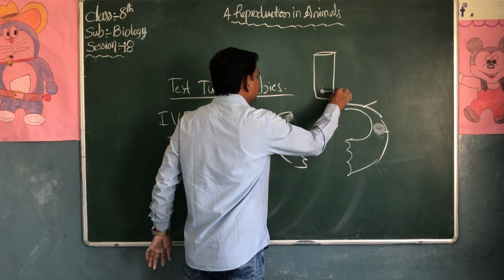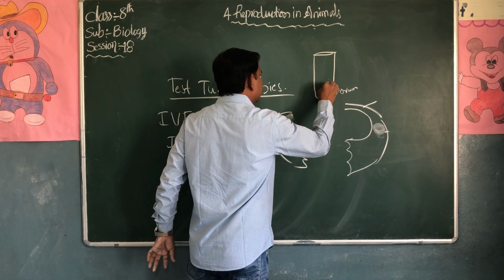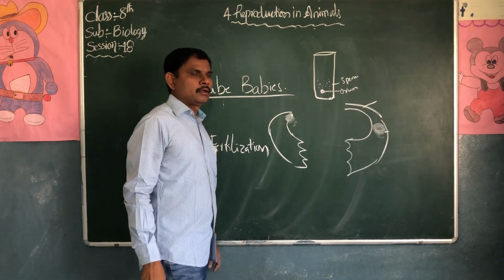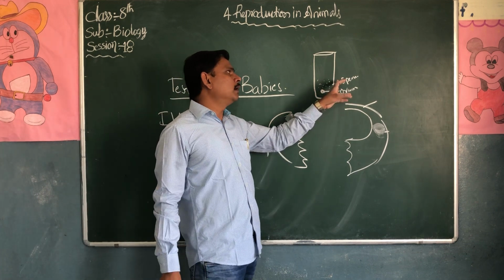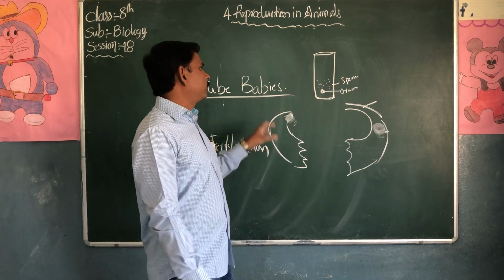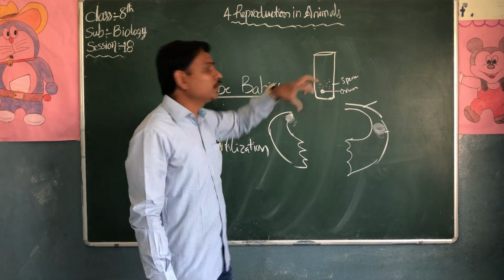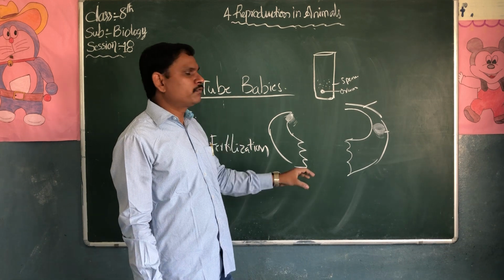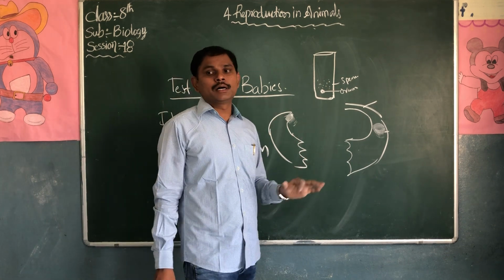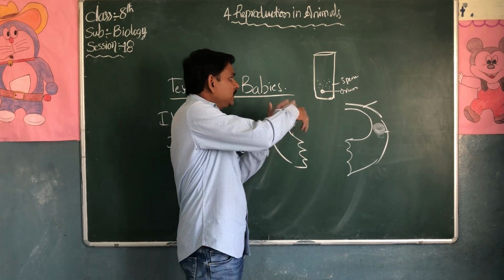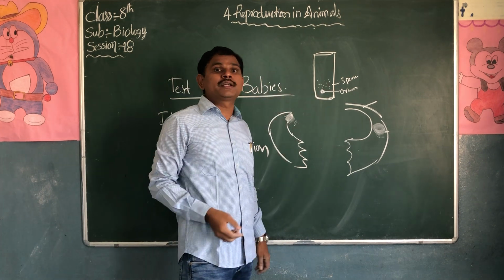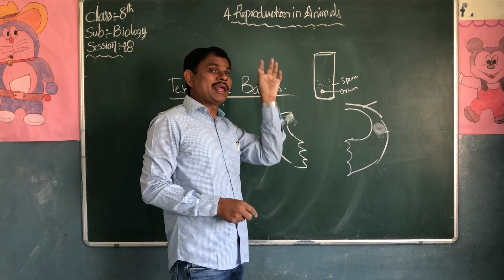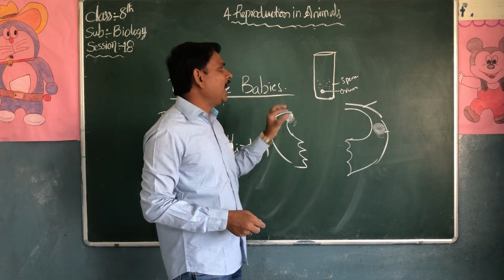Ovum from the female, sperm from the male. So fertilization takes place in the test tube. Here it is external fertilization. They are collecting the ovum from the female and the sperm from the male, so the fertilization takes place outside the female body, inside the test tube in the lab, in the hospital.